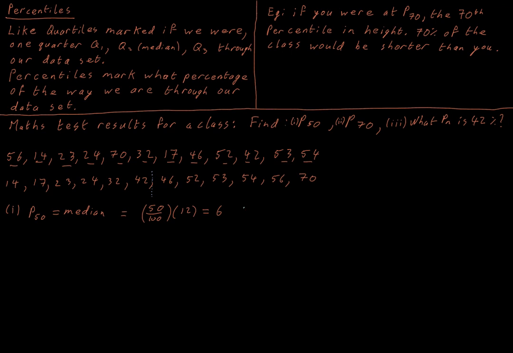So that means that we are going to have to get the mean of, or the average of, our 6th and 7th data point, just like we did for the median. It's essentially all this is.